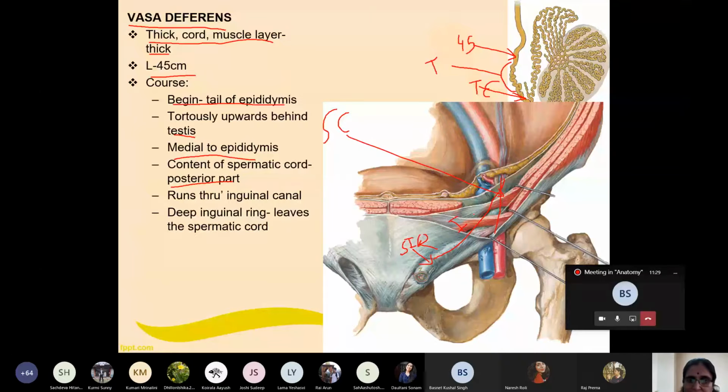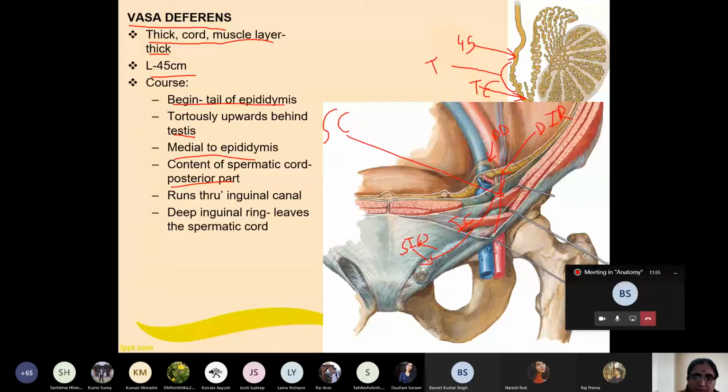And which ring is this, my dear student? We have studied it in the anterior abdominal wall. This is the deep inguinal ring. So at the level of the deep inguinal ring, you can see it leaves the spermatic cord. This is the ductus deferens. So it leaves the spermatic cord at the deep inguinal ring.